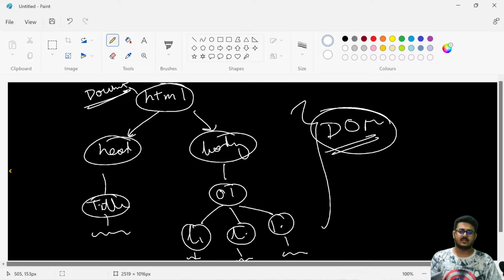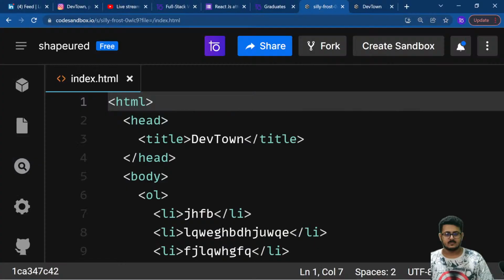It's basically the tree-like hierarchy structure that HTML can be represented in. Right now I'm just talking in layman's terms. Of course there's a deep meaning behind it as well. For the practical purposes of this bootcamp, we can take this as the answer for now.